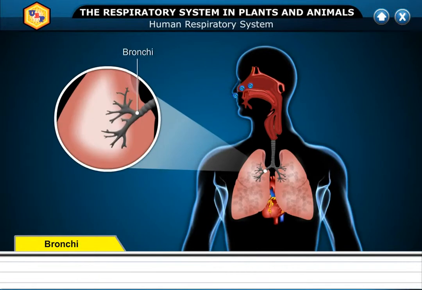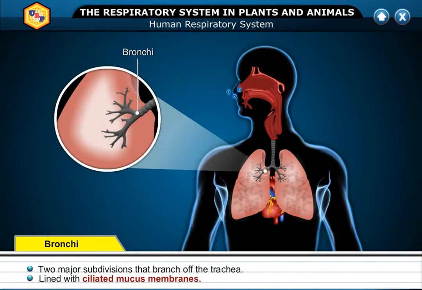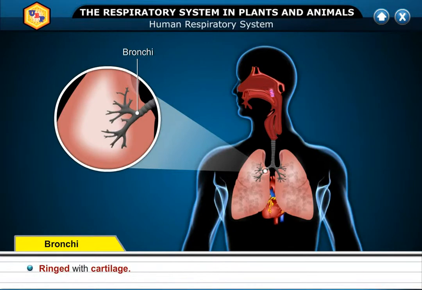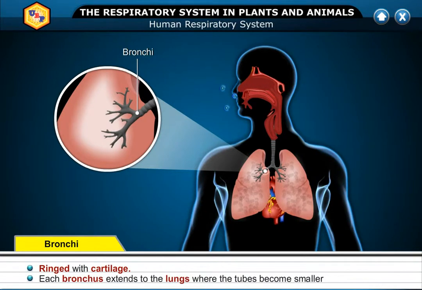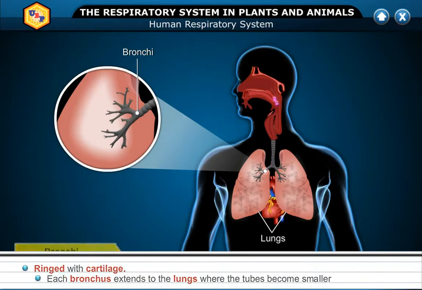Number 4. Bronchi, two major subdivisions that branch off the trachea. Lined with ciliated mucous membranes. Ringed with cartilage. Each bronchus extends to the lungs where the tubes become small.